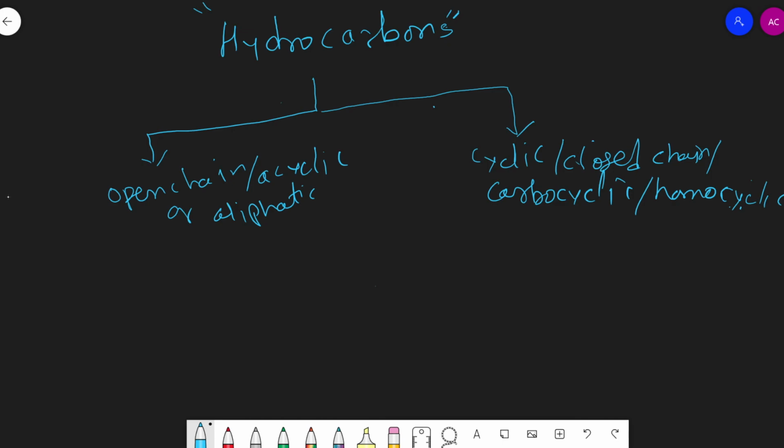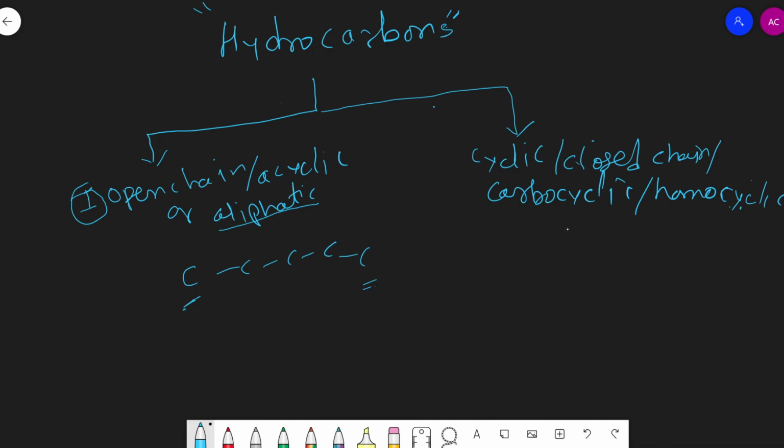So students, this one major class of hydrocarbon, that is aliphatic hydrocarbon, can be defined as the hydrocarbon in which the chain of carbon is open at all the ends. So this type of carbon chain is there. This is one end, this is another end, both ends are open.